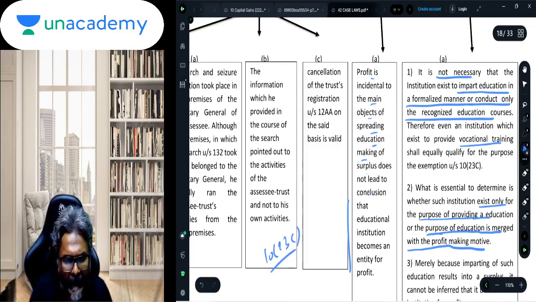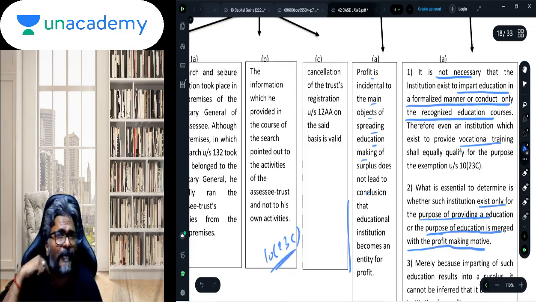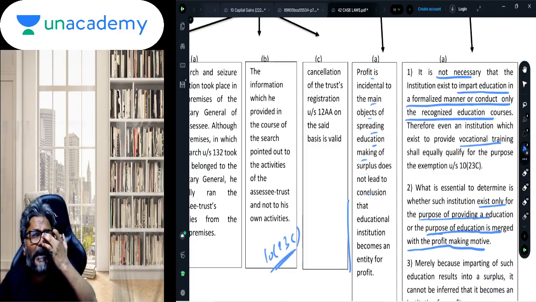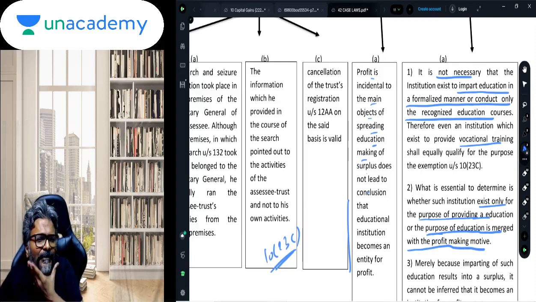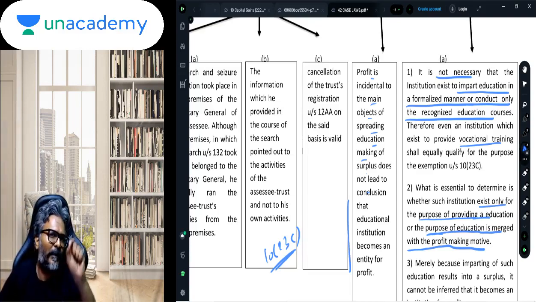If you see the 10(23C) exemption for medical and educational institutions, you will find that the exemption would be allowed if the trust is wholly and exclusively for educational or medical purpose, and not for the purpose of profit. This is a specific phrase which has been used, and not for the purpose of profit.